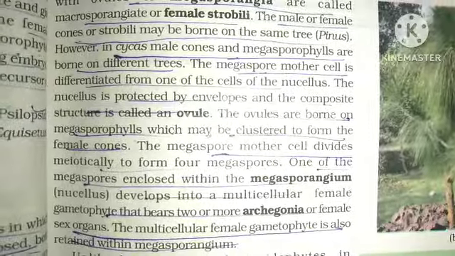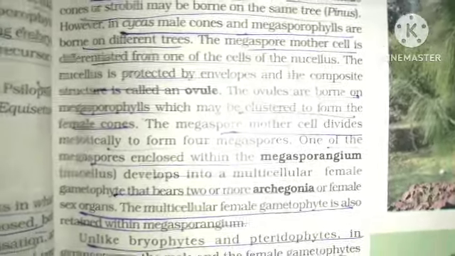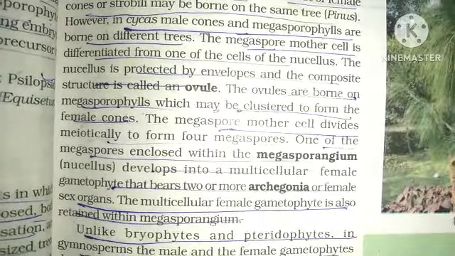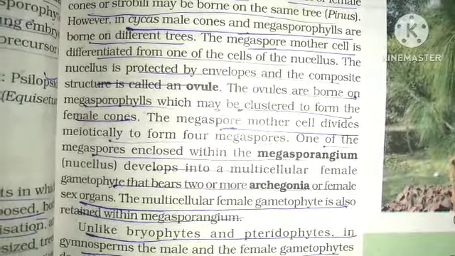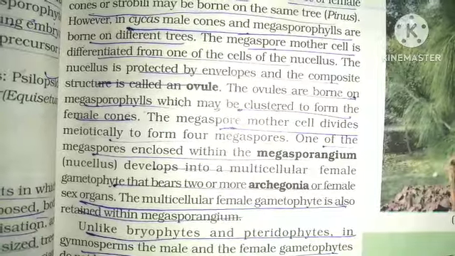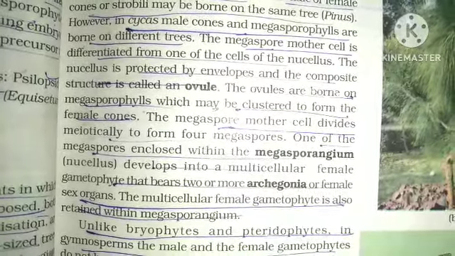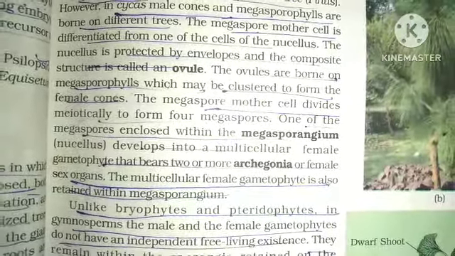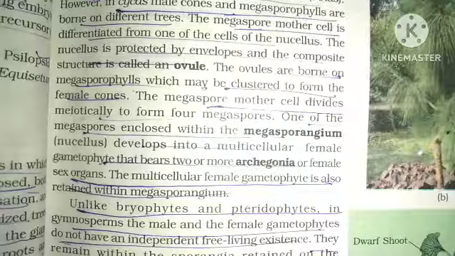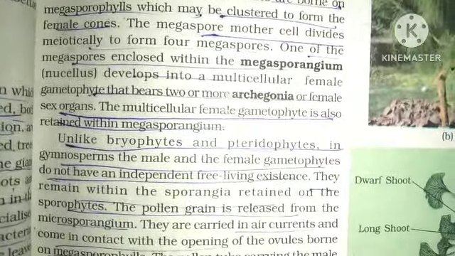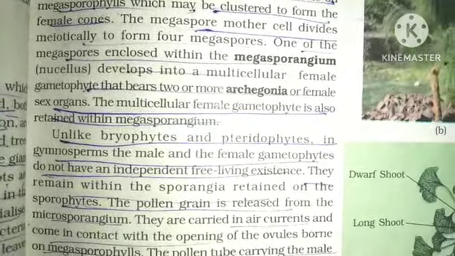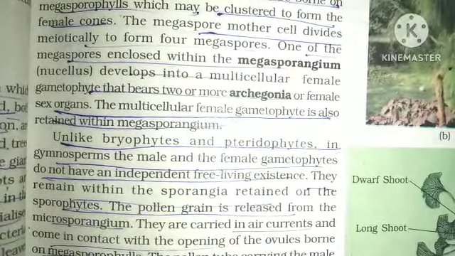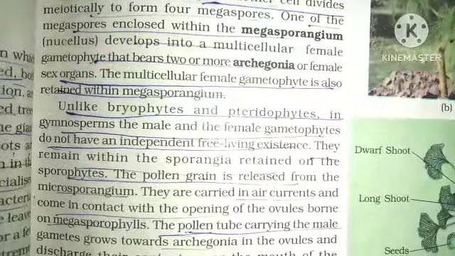The megaspore mother cell divides meiotically to form four megaspores. One of the megaspores enclosed within the megasporangium, the nucellus, develops into a multicellular female gametophyte that bears two or more archegonia or female sex organs. The multicellular female gametophyte is retained within the megasporangium. Unlike bryophytes and pteridophytes, in gymnosperms, the male and the female gametophytes do not have an independent, free-living existence. They remain within the sporangia, retained on the sporophytes.